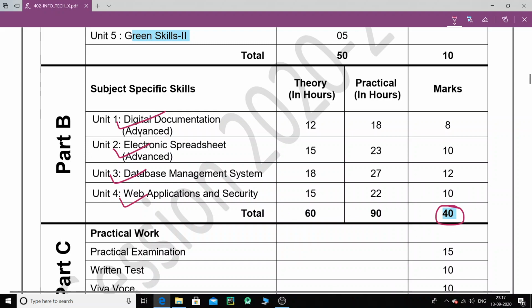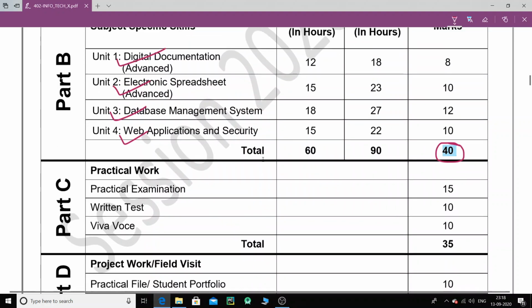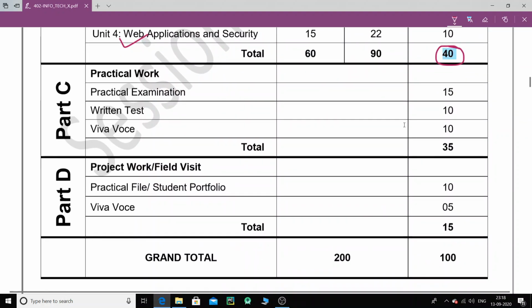Okay, but please understand these are the chapters that we need to focus more on, and we have sufficient time, so do not worry about the time. We have time, we will be very well able to cover everything nicely. Okay, and then the 50 marks of practical, that is the practical part which will be conducted in school.